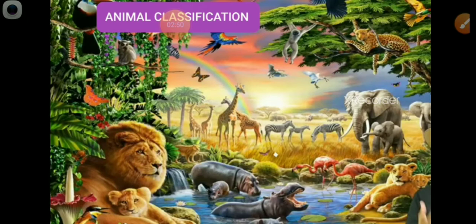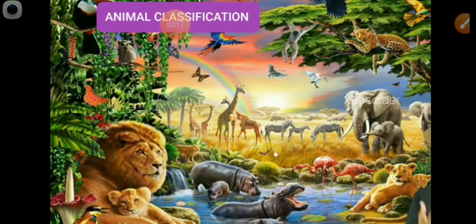Now, we will see that the kingdom chordate has only one phylum, that is Chordata, and that also has subphyla. We can learn them from one sentence, that is U clap vertical: U is Urochordata, C is Cephalochordata, and V is Vertebrata.